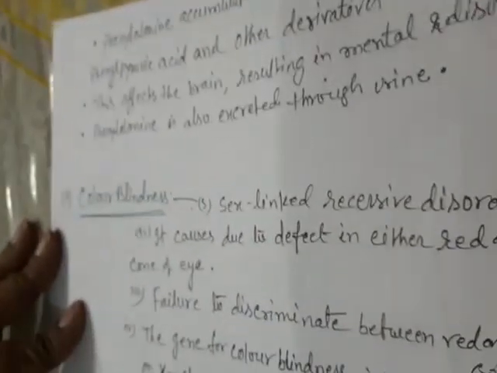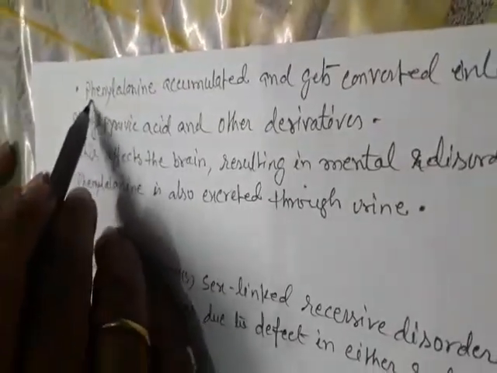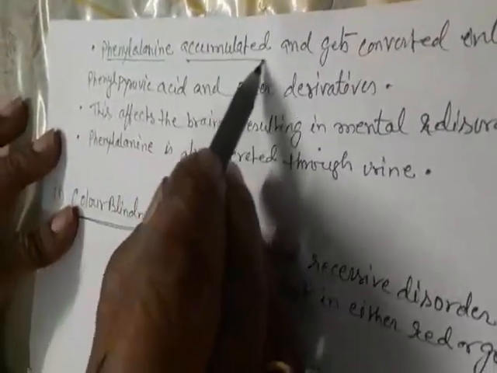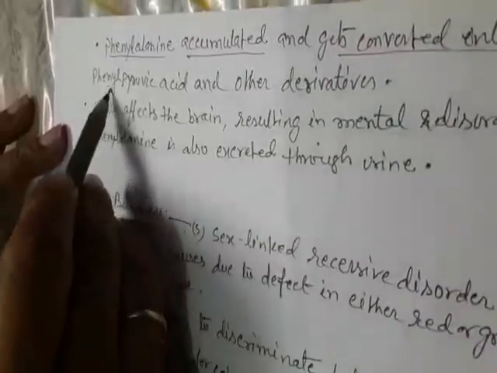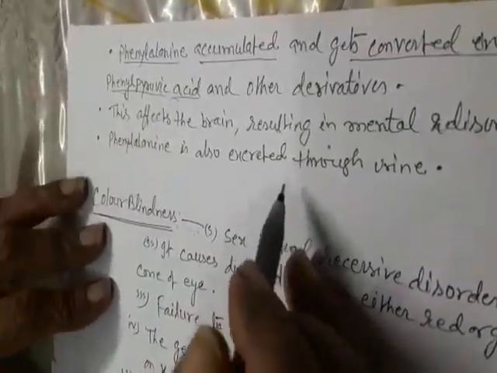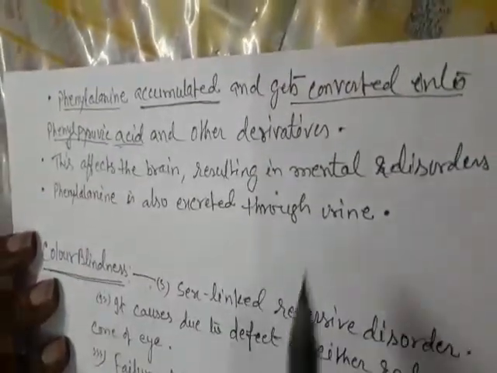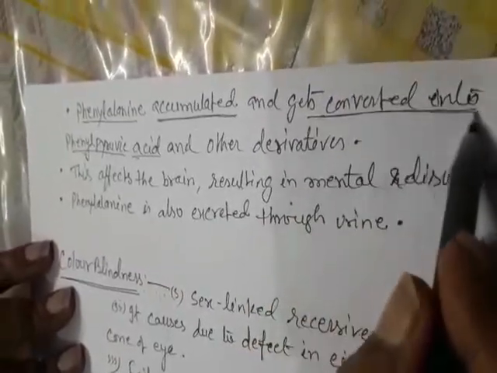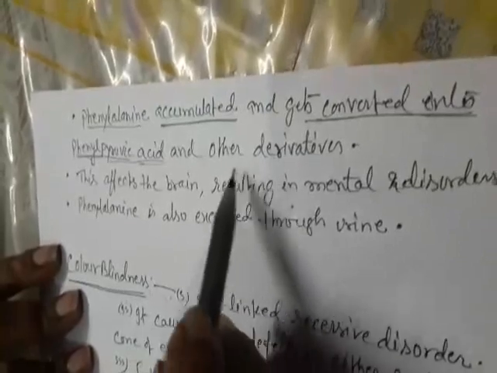Phenylalanine is accumulated and gets converted into phenylpyruvic acid and other derivatives.